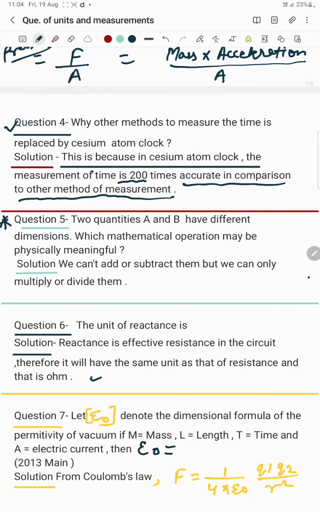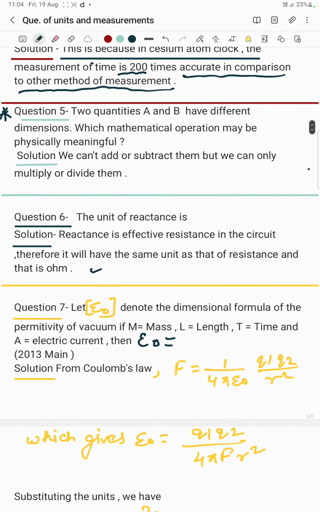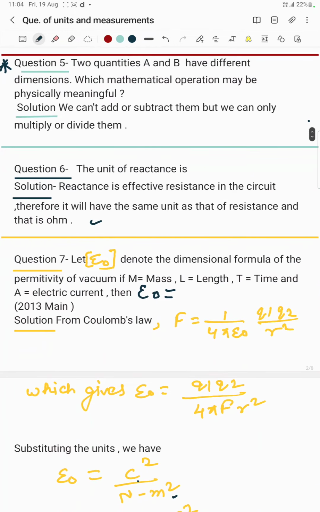Now let's talk about question number 6. The question says: the unit of reactance is. Now let's talk about what reactance is. Reactance means effective resistance in the circuit. Suppose this is our circuit.